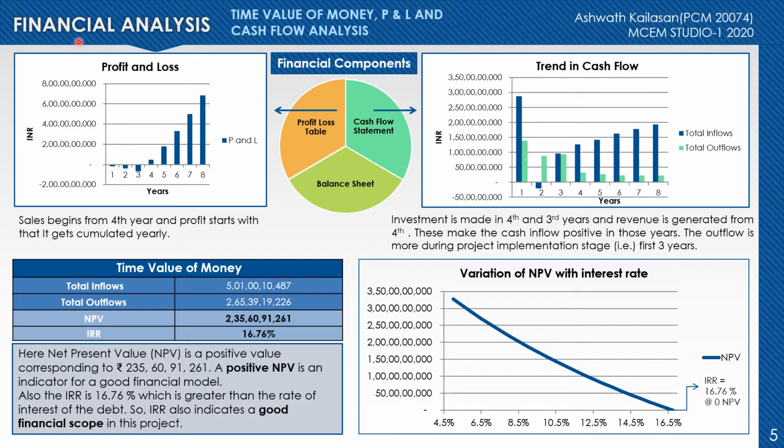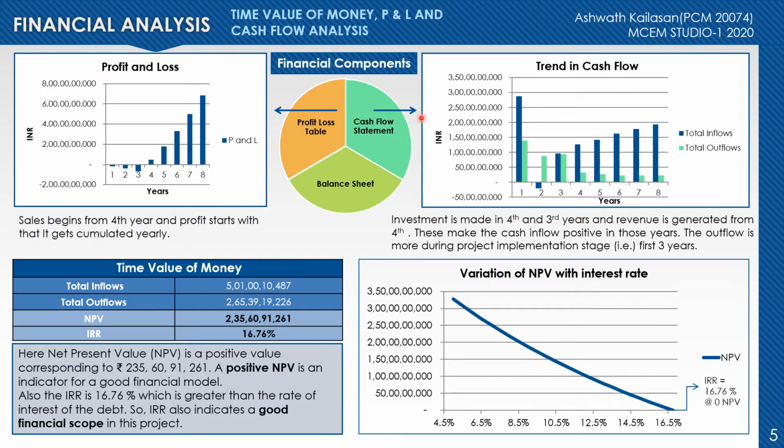For this analysis, the three main components, which are the profit and loss table, the cash flow statement, and the balance sheet, are made. From these components, the profit and loss chart and the trend in cash flow chart are as shown here. Then the time value analysis is made.